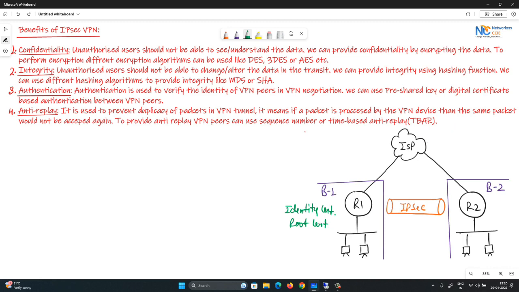So we will see all these things in separate videos. But for now, authentication will be used to verify the identity of a VPN peer in VPN negotiation. For that, we can use pre-shared key-based authentication or digital certificate-based authentication, where digital certificate-based authentication is more secure.